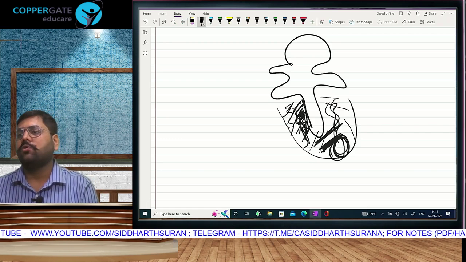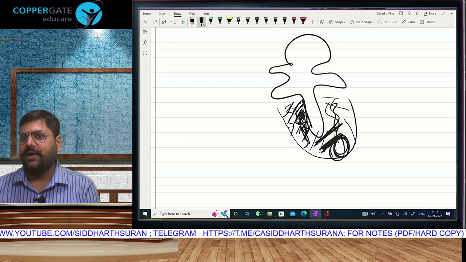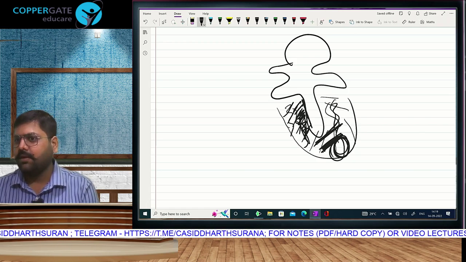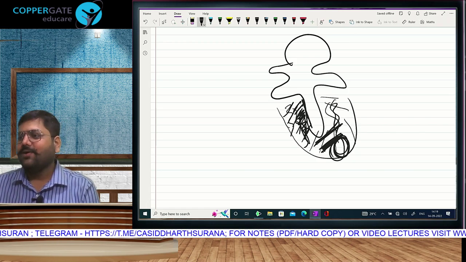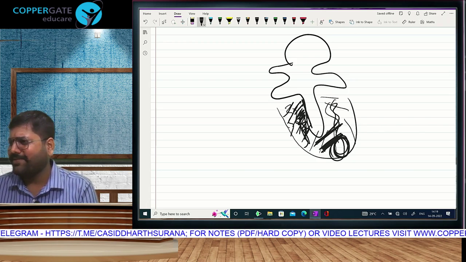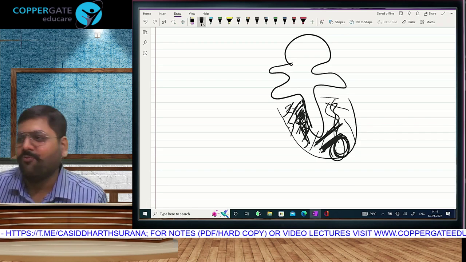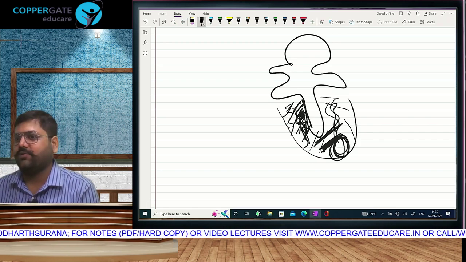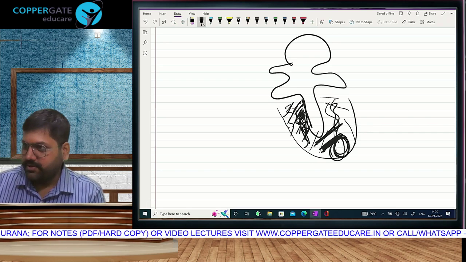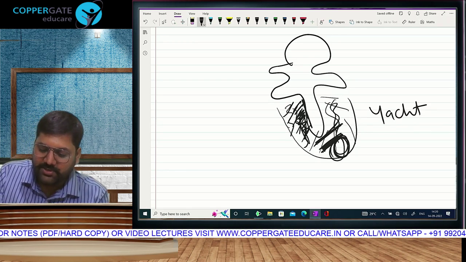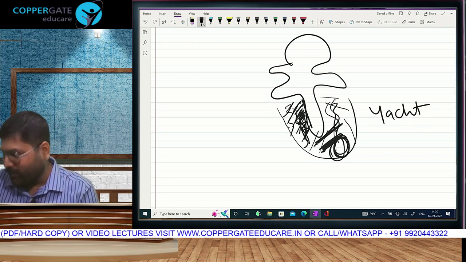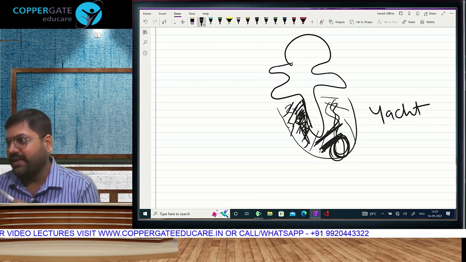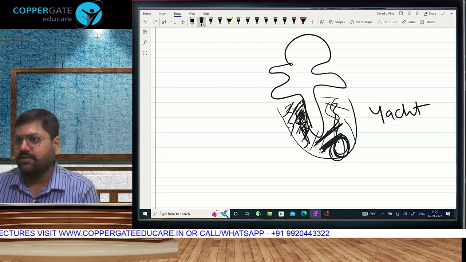There are borders in water also. Within 12 nautical miles, the Indian Navy and Coast Guard will be monitoring any vessel. Vessel means vehicles which move on water. If it moves on land, it is called a vehicle. In air, it is an aircraft. On water, it is called a vessel. Like boat, ship, yacht. If there is any alien vessel moving around, the Navy and the Coast Guard will stop it and ask you a few questions.